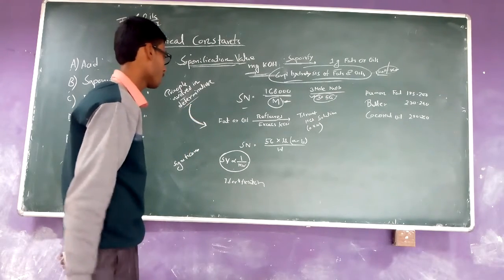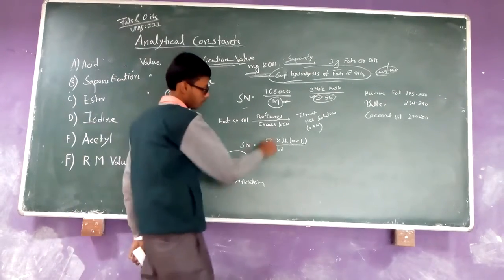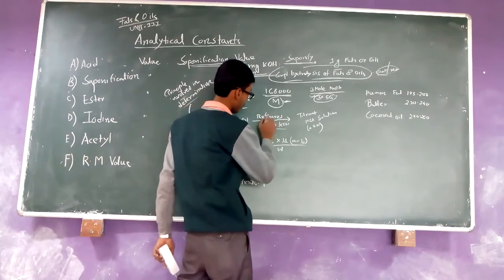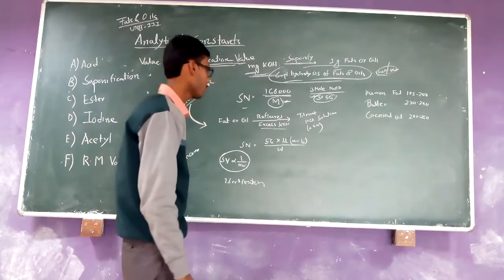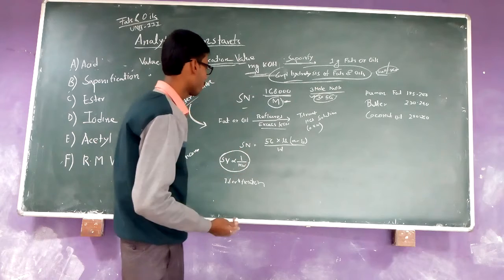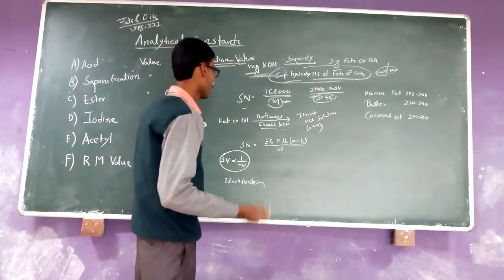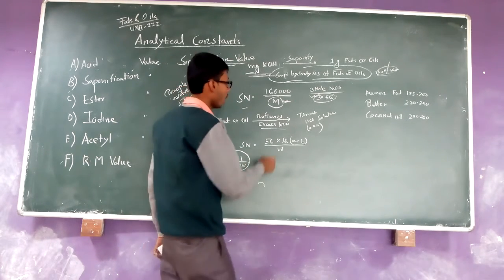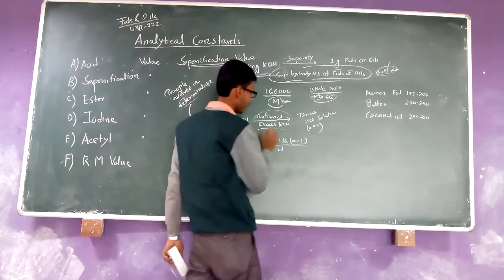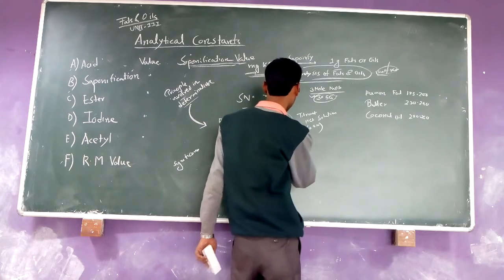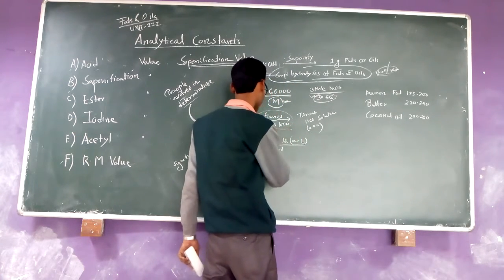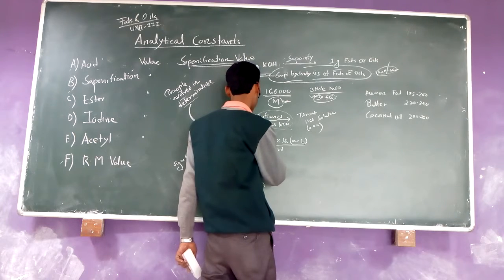First take fats and oil, then reflux with the excess KOH. What is the reason behind reflux with the excess KOH? Because it is for completely obtaining the product after complete hydrolysis, and it reacts with the excess KOH, that is the 0.5 normal excess KOH.